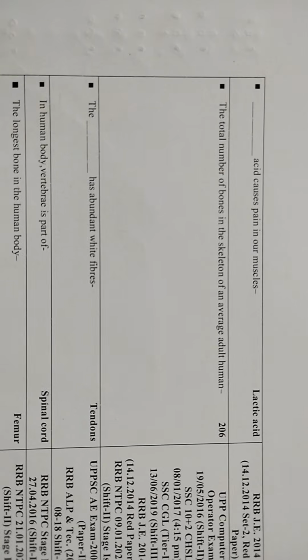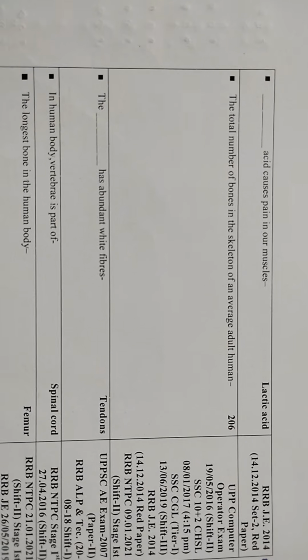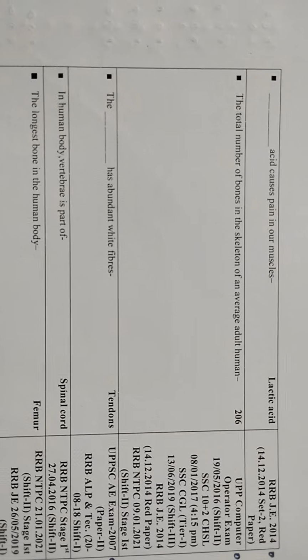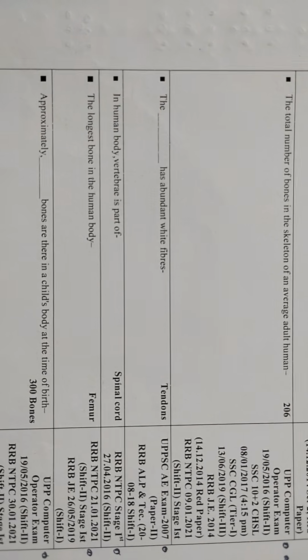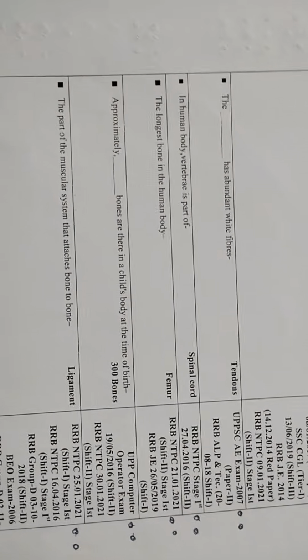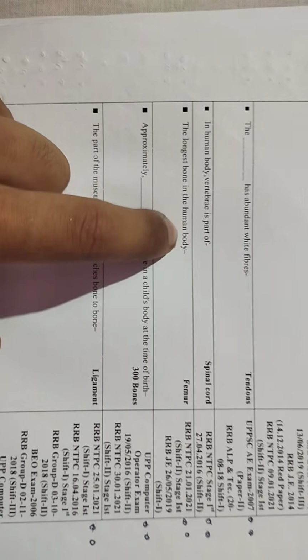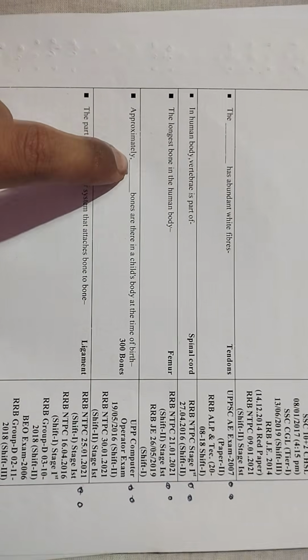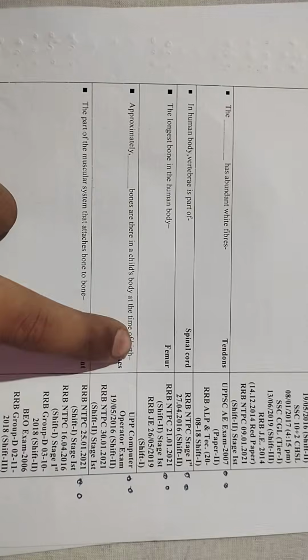Lactic acid causes pain in our muscles. The total number of bones in the skeleton of an average human is 206. Tendons have abundant white fibers. In the human body, the vertebra is part of the spinal cord. The longest bone in the human body is called the femur. Approximately 300 bones are there in a child's body at the time of birth. The part of the muscular system that attaches bone to bone is called ligaments.